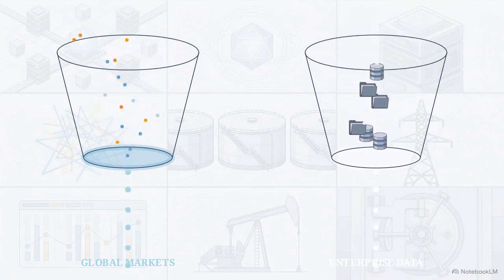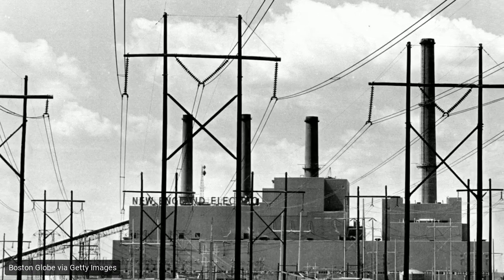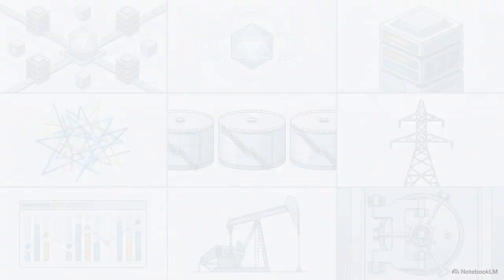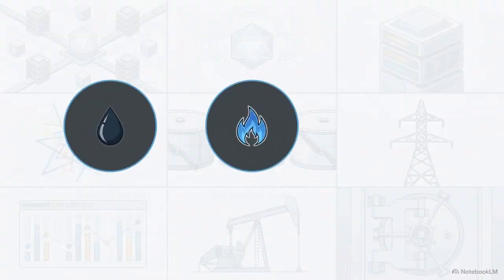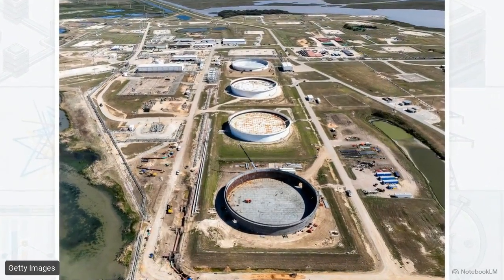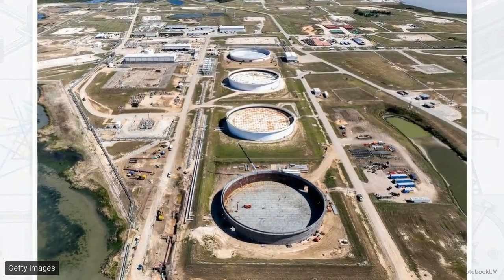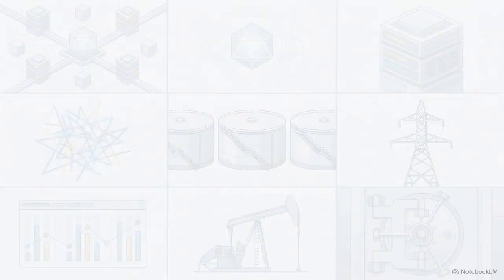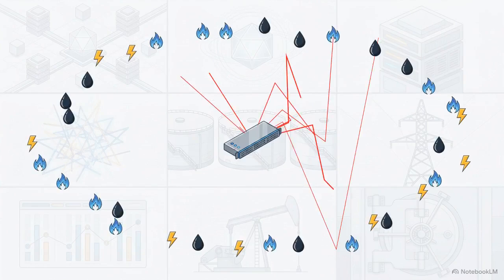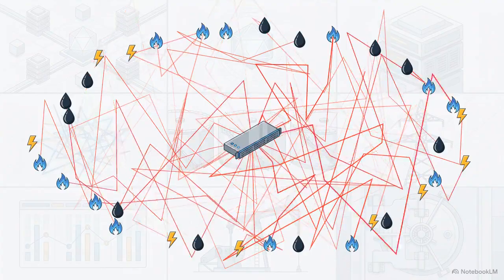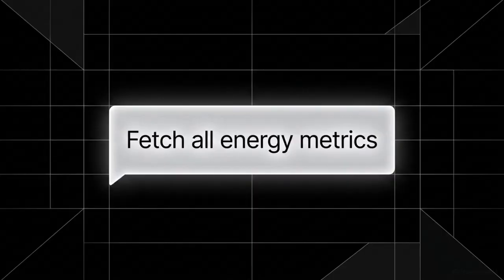The U.S. Energy Information Administration provides the physical scale for this data. It tracks millions of metrics across petroleum, natural gas, and the electrical grid. Through the EIA MCP server, an agent can simultaneously monitor hourly grid demand and current WTI crude prices from a single endpoint. Usually, a developer would need to maintain 34 separate API connections to retrieve this mix of state-level data and fuel types. The protocol reduces that entire workload to a single conversational query.